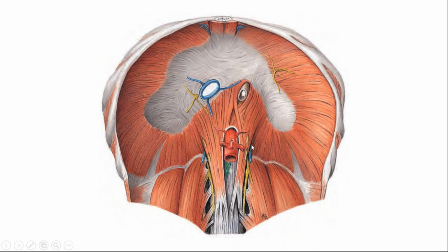Okay, this is from below. This is the right crus of the diaphragm, forming a sling. We are watching from below and behind. So this is our right side. That's why you can see this is the esophageal opening to the right, and this is the vena cava opening to the left. So this is the left side. This is how the left crus of the diaphragm forms a sling around this and forms another mechanism which acts as a lower esophageal sphincter.